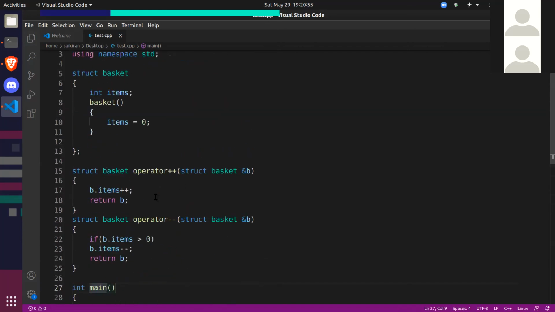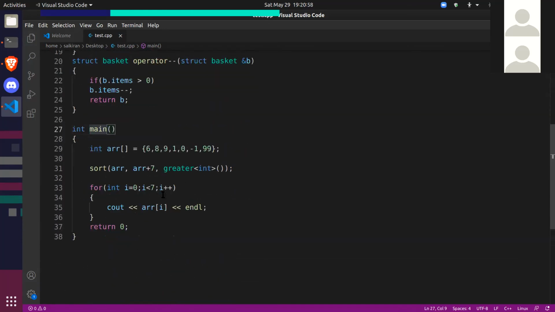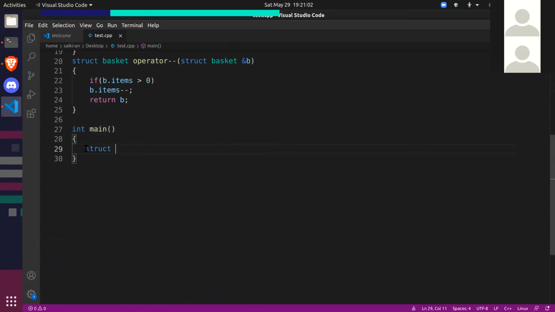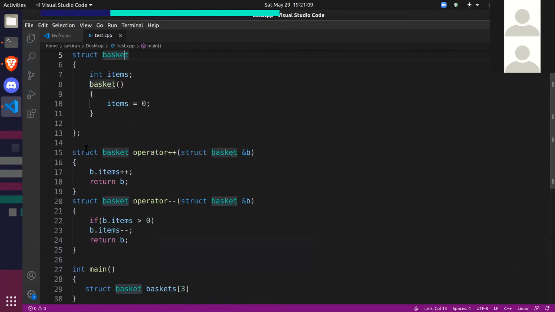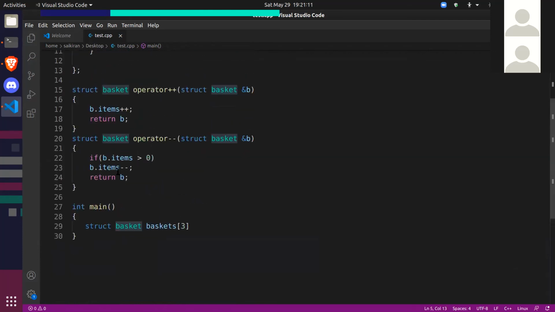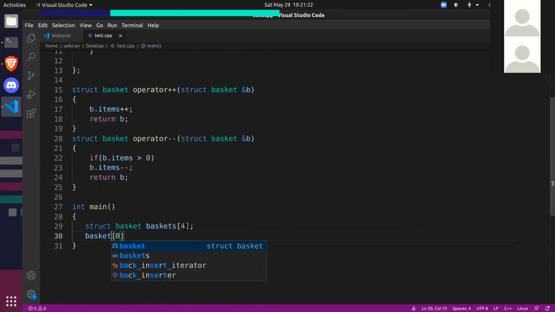So let's look at comparators. First of all, let's make some baskets. I'm making an array of baskets. I'll call it baskets. Let's have 3 baskets in it. Or okay, let's have 4 baskets. And in the first basket, we'll put 4 items.